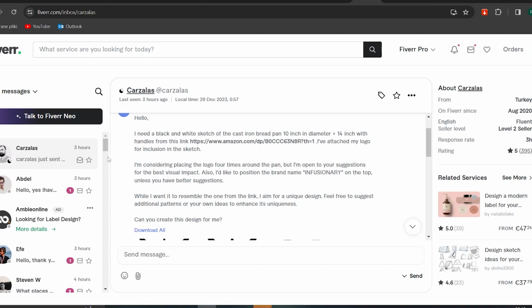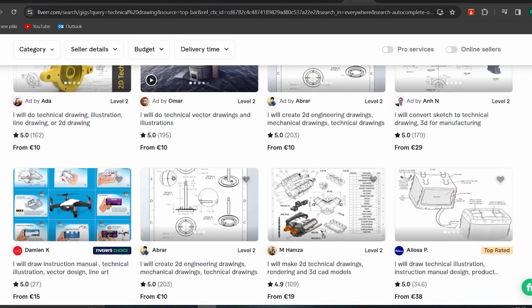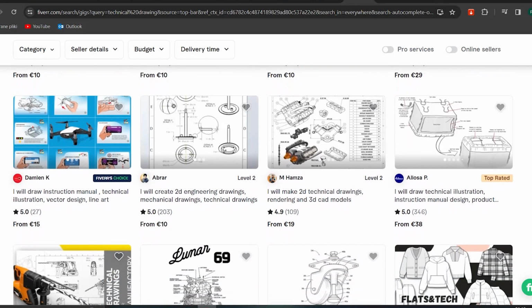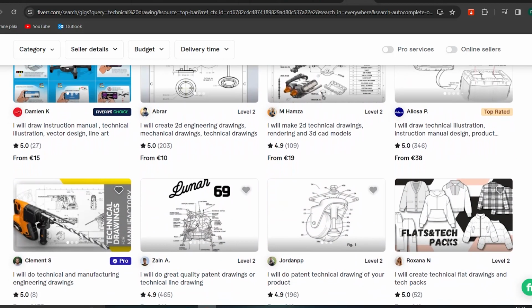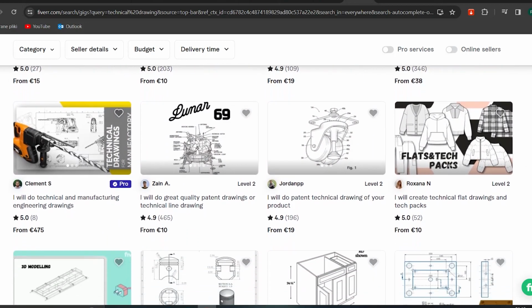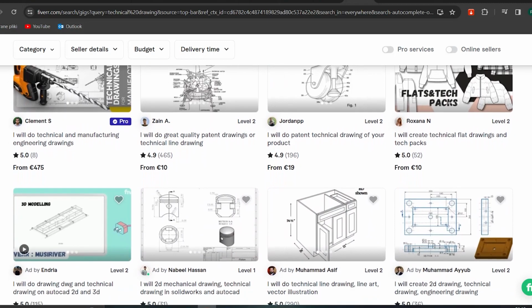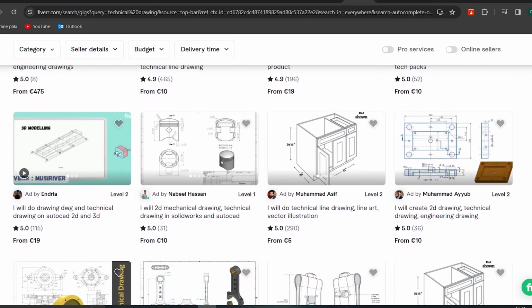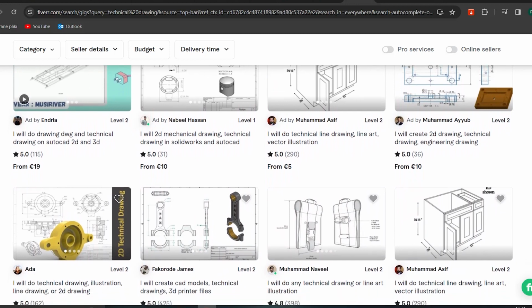But if they won't be able to, then I will hire a designer to create the final design in AutoCAD with all the dimensions, and then I will send this design to the Chinese manufacturer, and then they will create the final product with the unique design. It will then be ready to order in bulk.